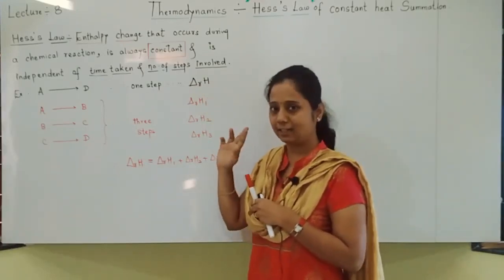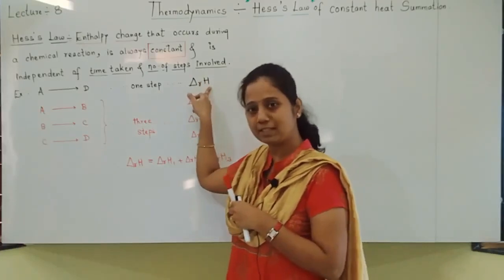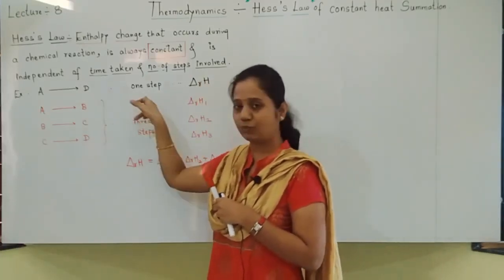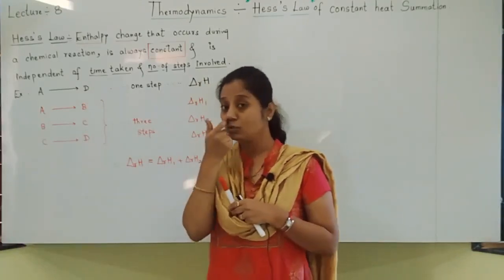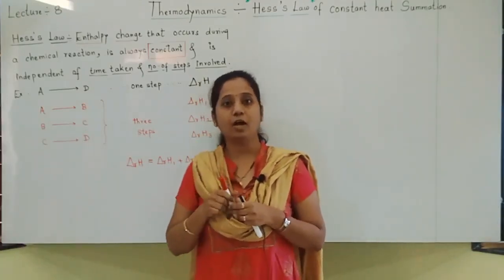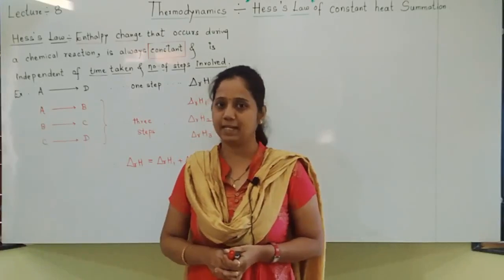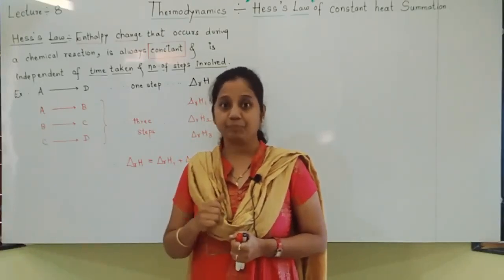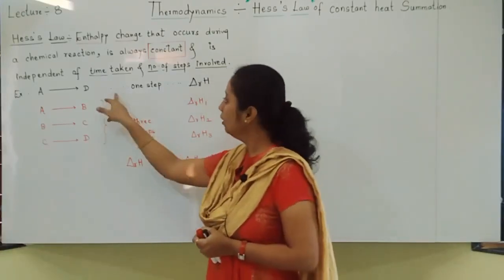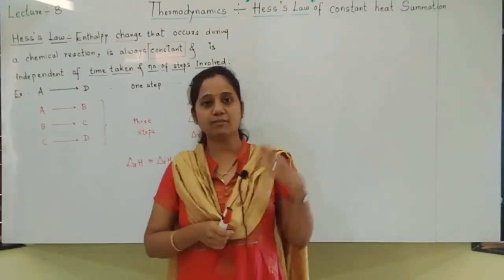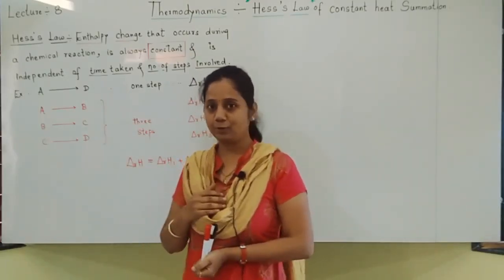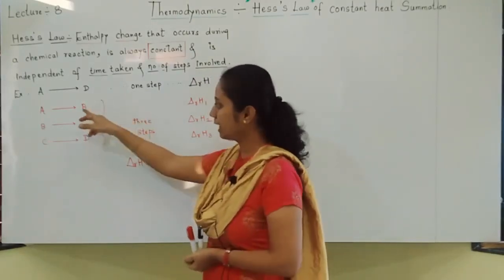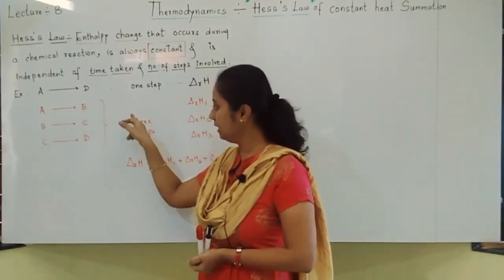So finally, the thing understood: enthalpy change always remains constant, whether it is a one-step reaction or the reaction is carried out in 3 steps. So it is independent of how many steps the reaction takes place in. Of course, you can understand that for the reaction to take place in one step, the time required will be a little less as compared to the time required for carrying out the reaction in 3 steps.